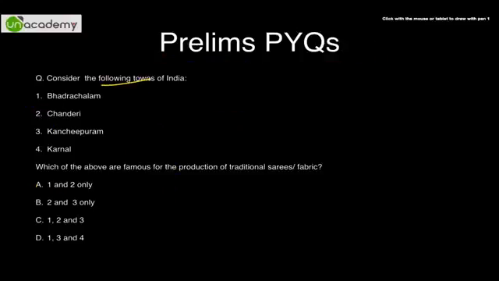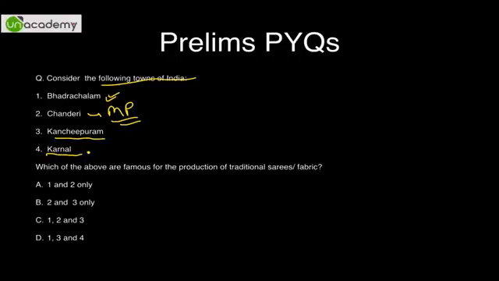Okay, consider the following towns of India. Bhadrachalam. Okay, I never heard of it. Chanderi is obviously in MP. I've been here also. Kanchipuram, obviously everyone knows, down south in Tamil Nadu, and Karnal is obviously in Haryana. So which of the following are famous for production of traditional saris? See, obviously I know Chanderi, it is in Ashoka district and it is very famous for silk sarees. Kanchipuram specifically for its sarees. So 2 and 3 I'm more or less sure. I've never heard of the name 1, and Karnal I just know for dairy products.